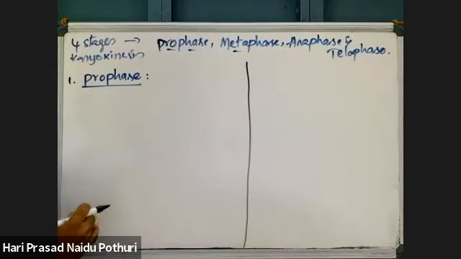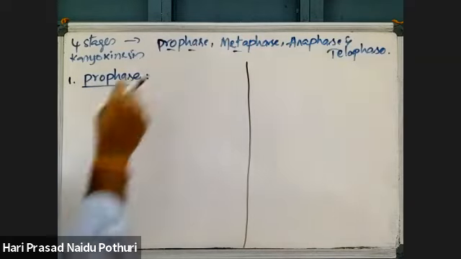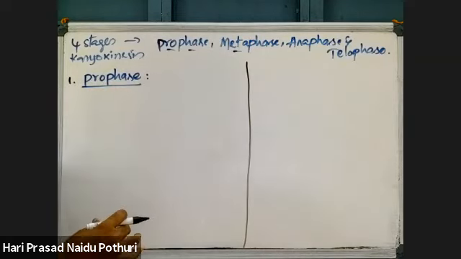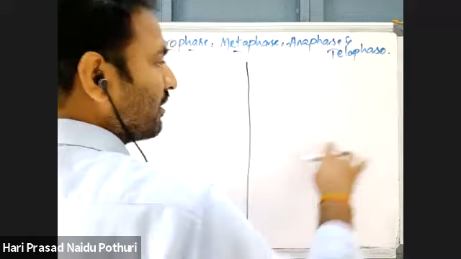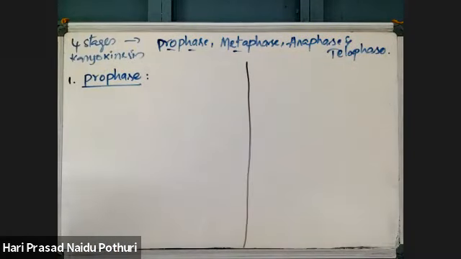Then I will erase prophase and write the characteristics of metaphase. Then you write the diagram of the metaphase. Like that, by keeping arrow marks, if you copy the diagram, then it is very easy. Okay? See, what is happening in prophase?